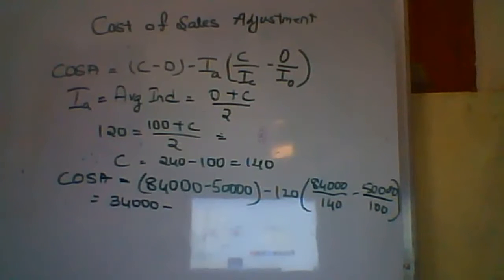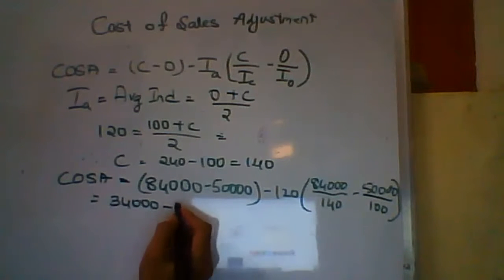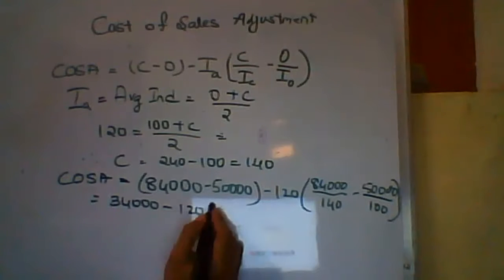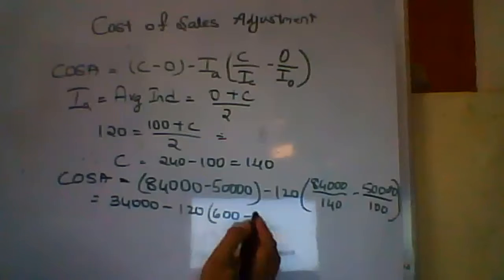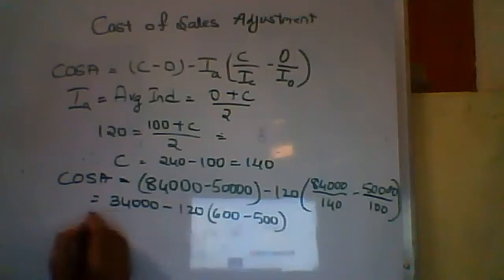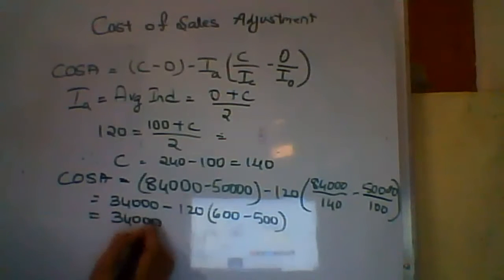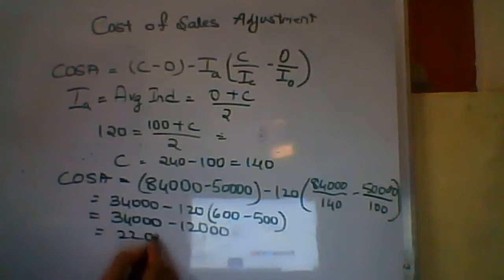So that gives you, COSA we get as 22,000. So I'm just repeating it.